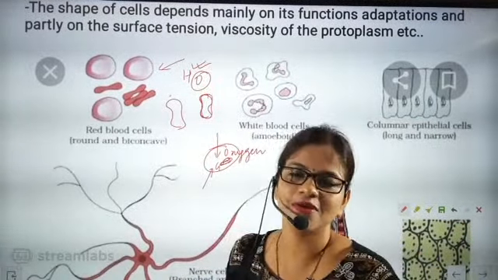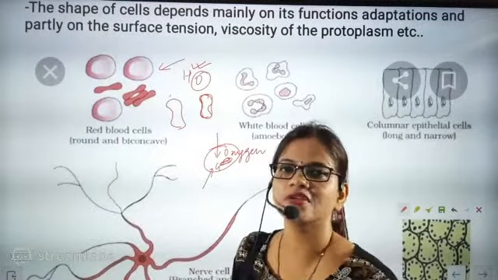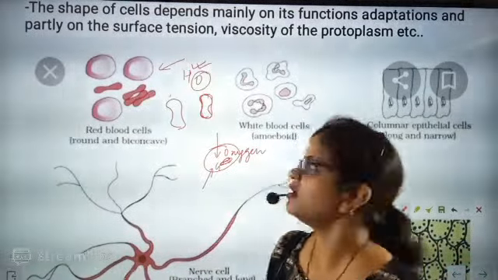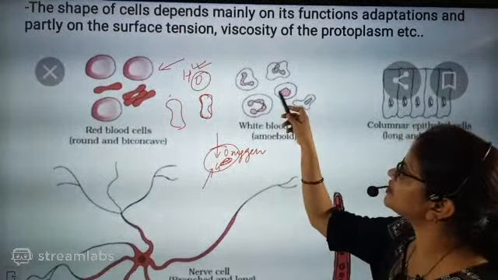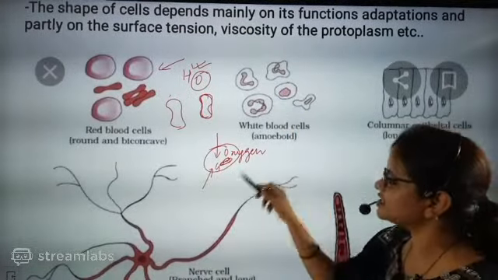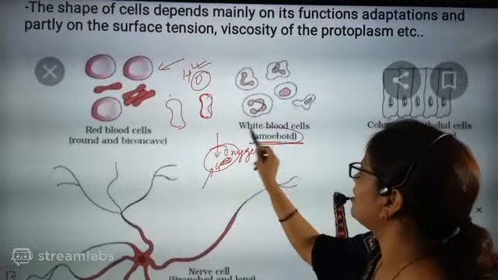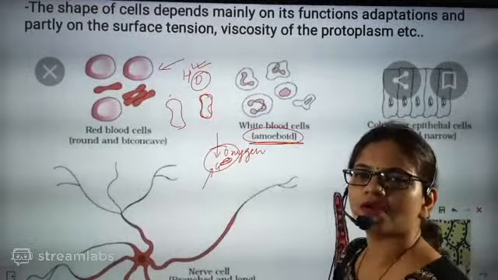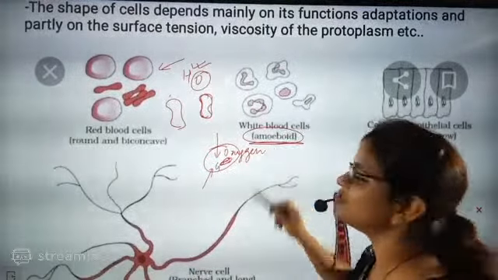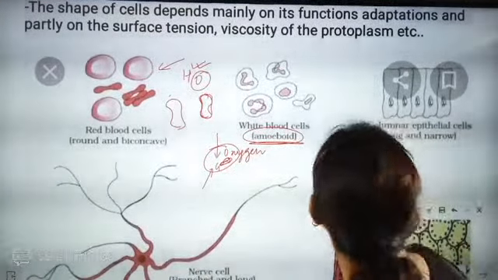It changes its shape. I told you in the circulatory system, if it is present, it is circular. But the moment it will not be there, then definitely, beta, it will change its shape. That's why WBC got a specific name called amoeboid shape. Amoeboid shape means it is not having a specific shape, it can change.